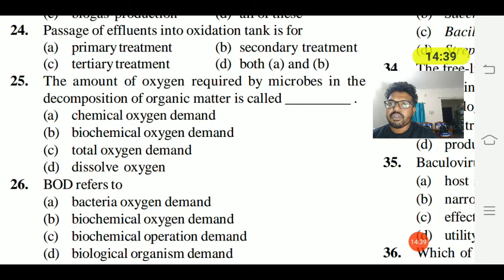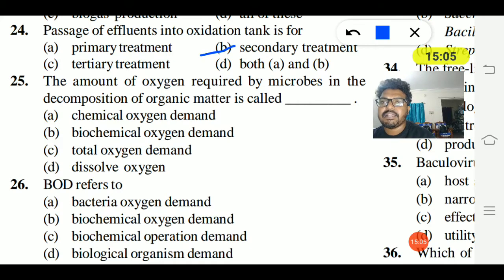24th, passage of effluents into the oxidation tank is for primary treatment, secondary treatment, tertiary treatment, both A and B. Here the passage of effluents into the oxidation tank is for secondary treatment.